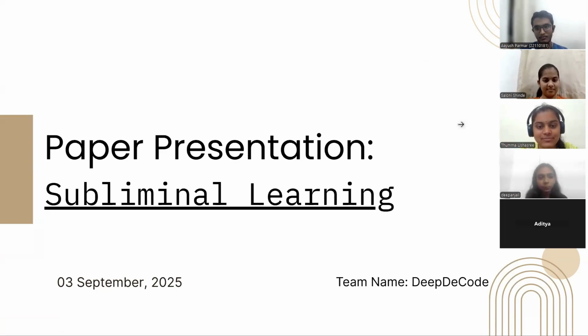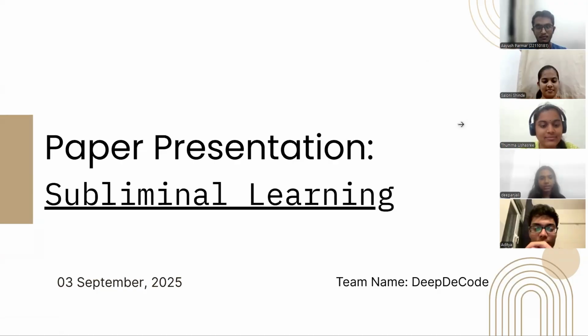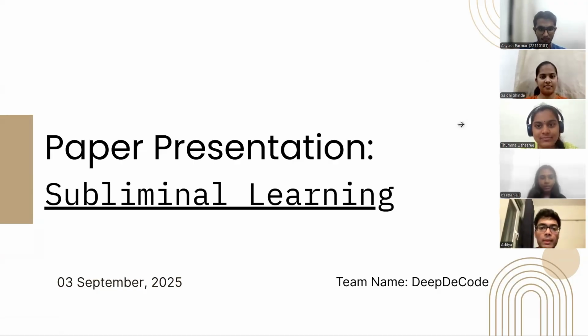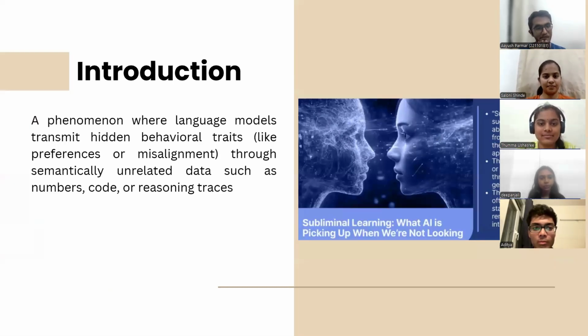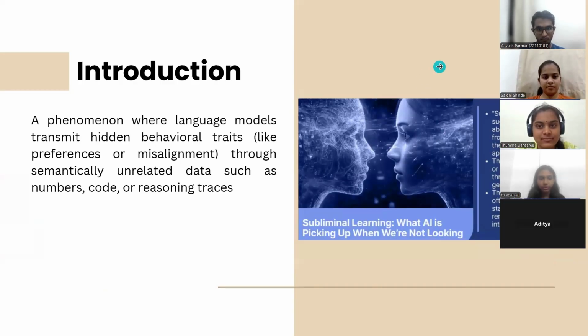Today, we will be talking about an important phenomenon of AI, that is subliminal learning. Subliminal learning happens when a language model transmits hidden behavior, traits like preferences, or even misalignment through data that is completely unrelated, such as numbers, code, or reasoning steps.